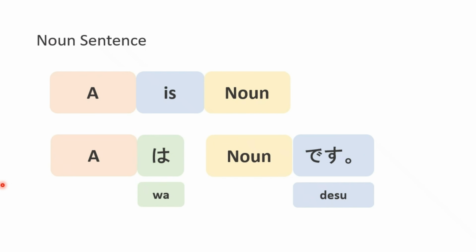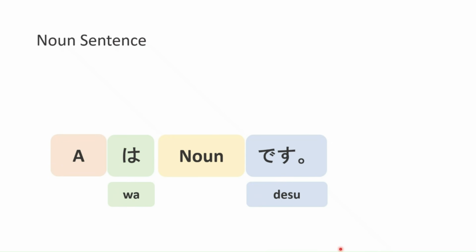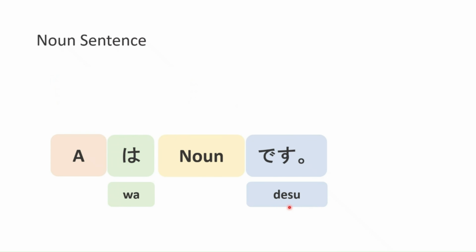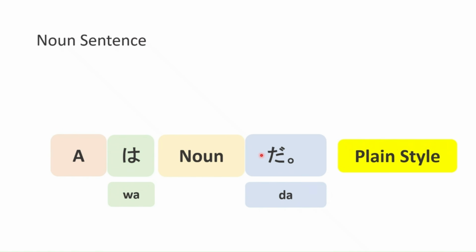The basic structure is A は noun です。This は is called a particle and indicates the topic of the sentence. In Japanese, there are different styles of speech that differ in politeness: polite style and plain style. です shows politeness, and changing the final です to だ will make the expression more casual.